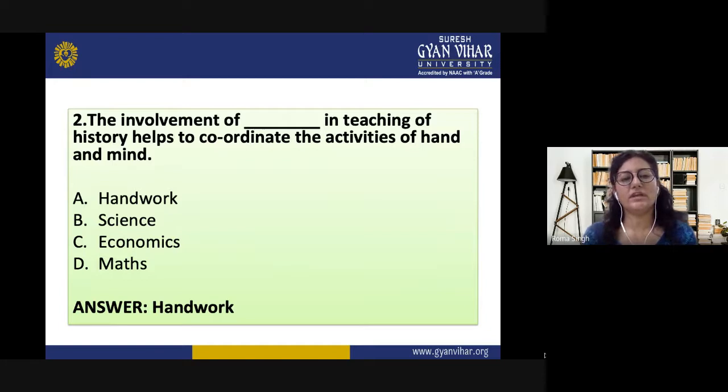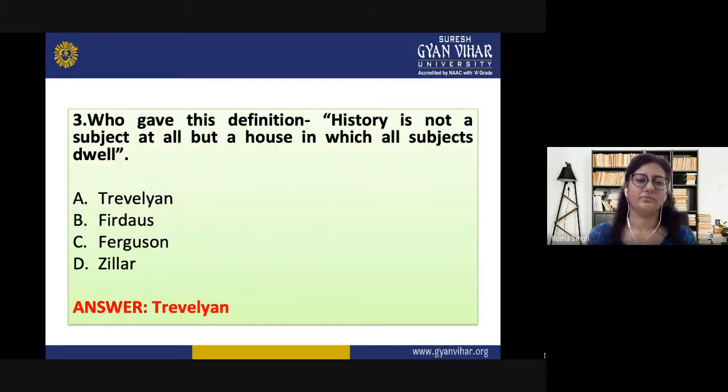Question number 2 is, the involvement of dash in teaching of history helps to coordinate the activities of hand and mind. So which subject does that? The options are handwork, science, economics, or maths. And the right answer is handwork, because by this the students learn by doing.